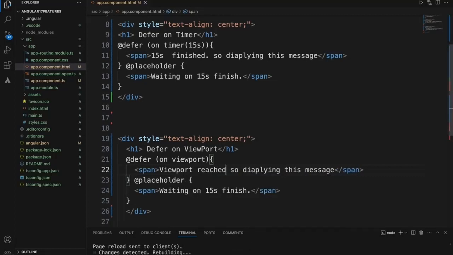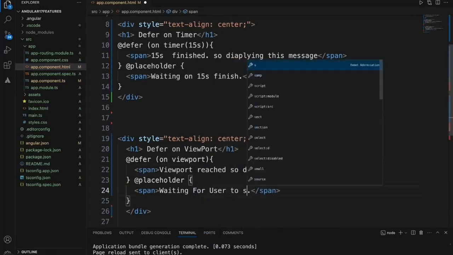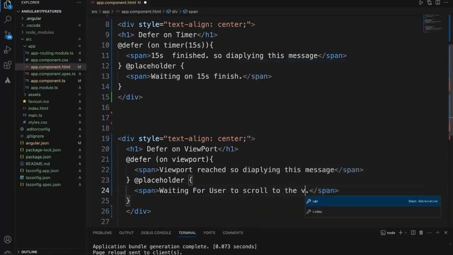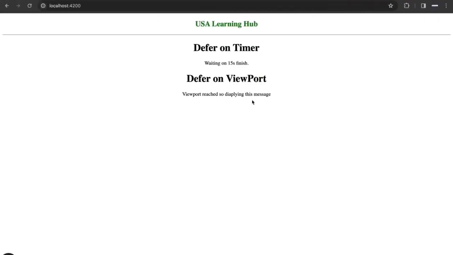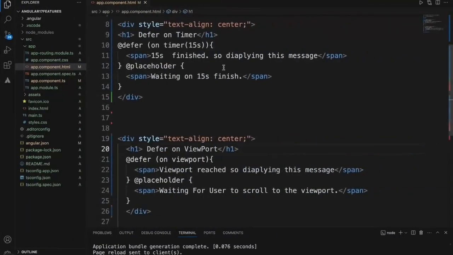Viewport reached, so displaying the content. Waiting for user to scroll to the viewport to see the message. Okay. So now we have these two. Right now directly it is displaying "viewport reached", because this is within the same screen, so right away it is interacted. Now I'll push this below the viewable viewport so that we can test this properly.